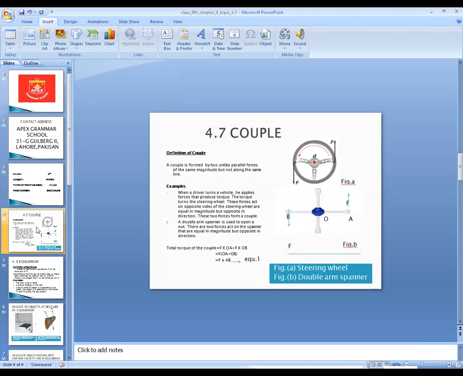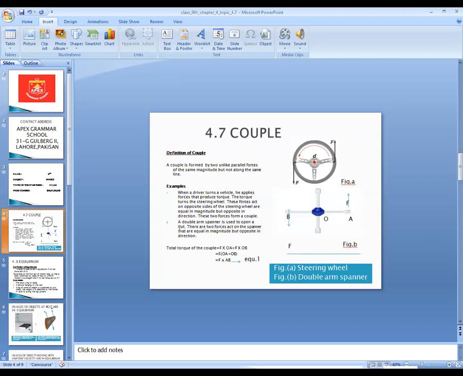But in a couple, two forces act. They are unlike parallel forces, meaning they have the same magnitude but opposite direction. One force's direction is upward and the other's is downward.